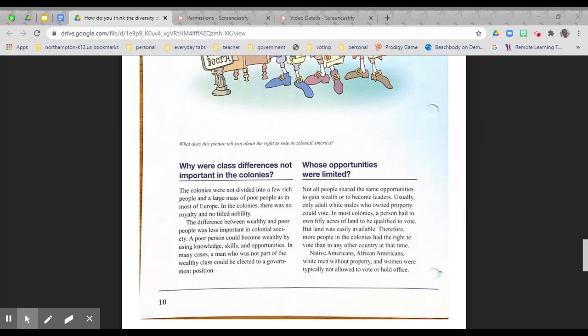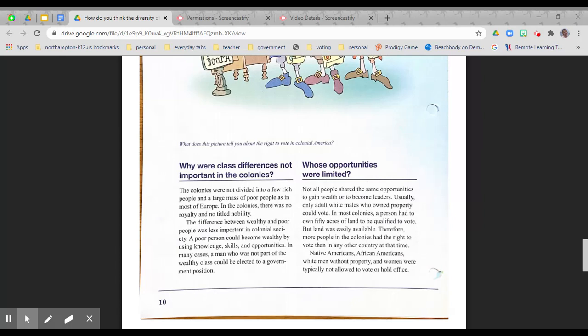The difference between wealthy and poor people was less important in colonial society. A poor person could become wealthy by using knowledge, skills, and opportunities. In many cases, a man who was not part of the wealthy class could be elected to a government position.